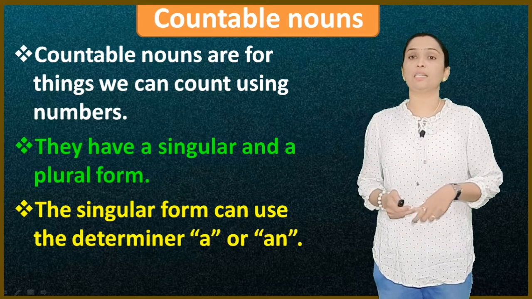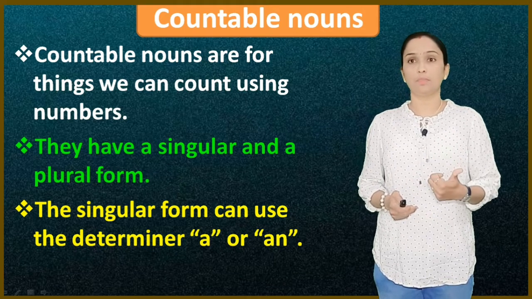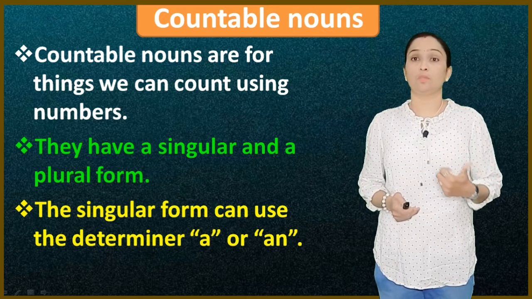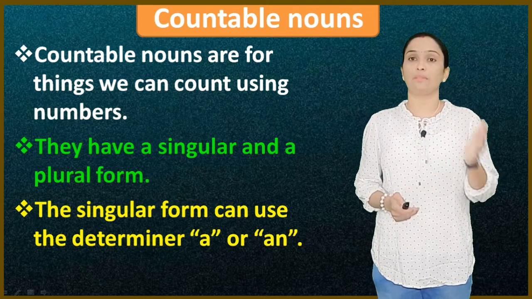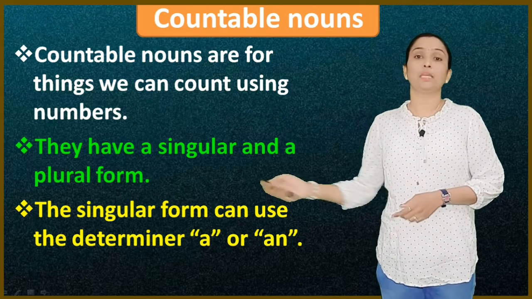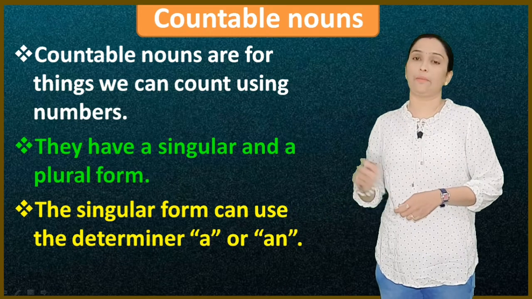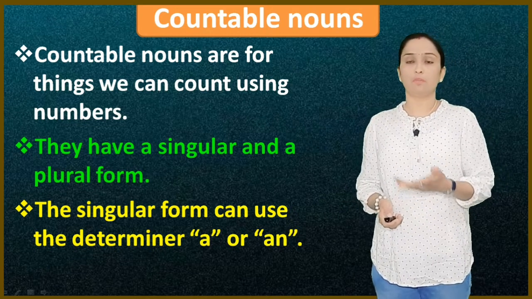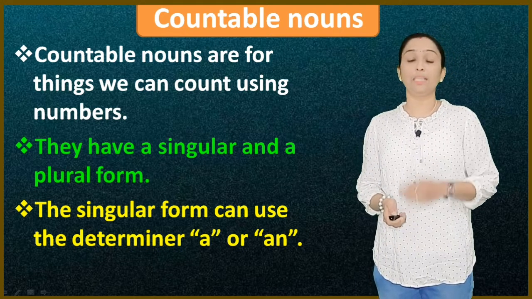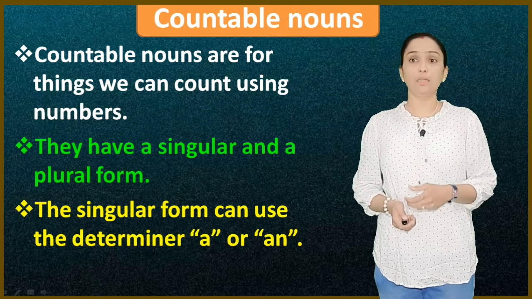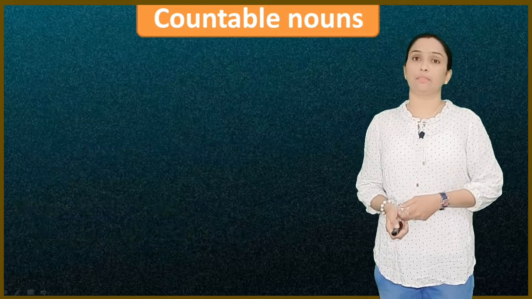They have a singular and a plural form. When we talk about a single thing or single person, we can say a dog. If you want to tell in the plural form, we say 2 dogs. Means these countable nouns have a singular and plural form. Next, the singular form can use the determiner a or an. For example, a dog, an elephant. So these countable nouns take the determiners.